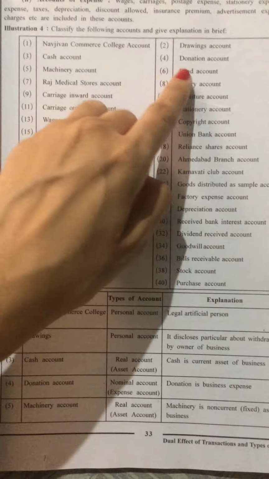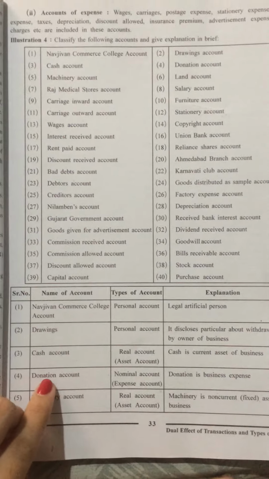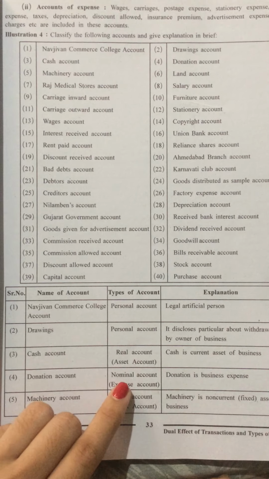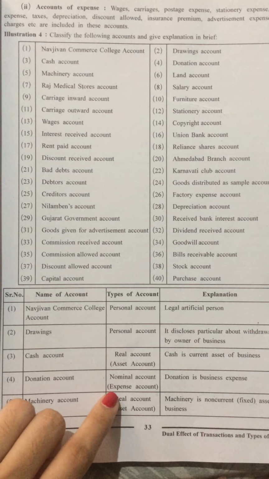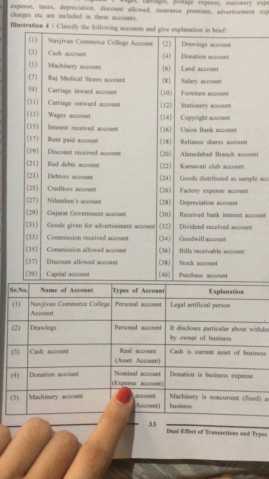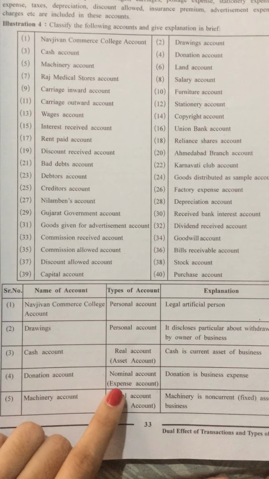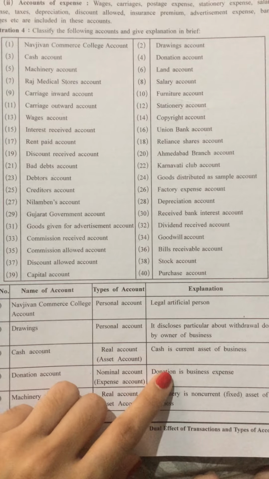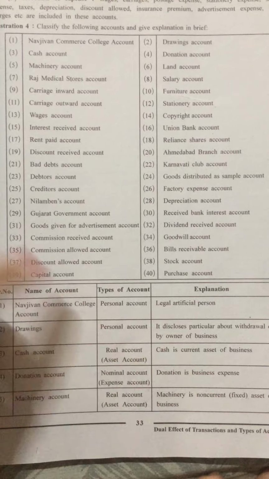Fourth is donation account. So donation account is a nominal account because it is an expense for business. So it is a nominal account under the expense account because donation is a business expense.